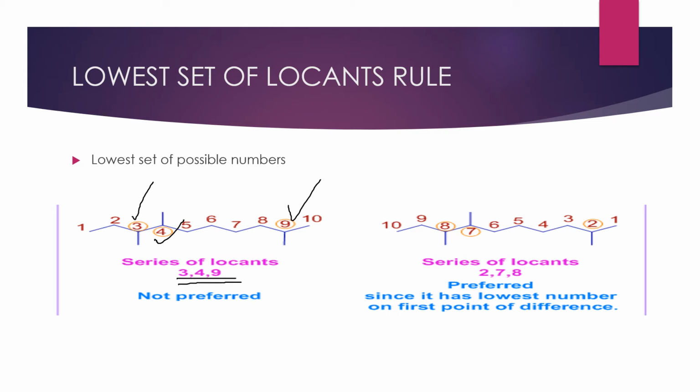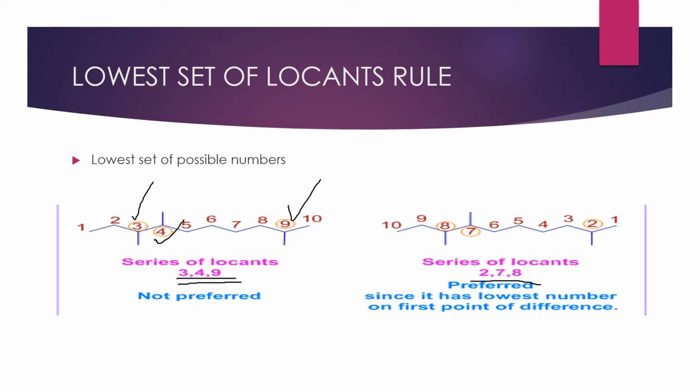Now the second one, if you take 2, 7, 8. If you compare with 3, 4, 9, the second set is having the lowest number at the first point of difference. At the first point of difference we are getting a lower number. So that is why it is better we go for this series of locants, 2, 7, 8.